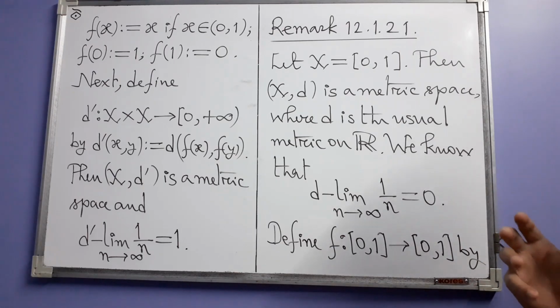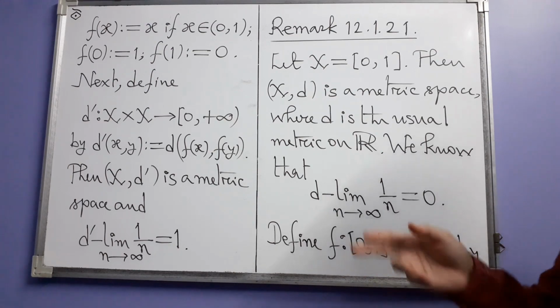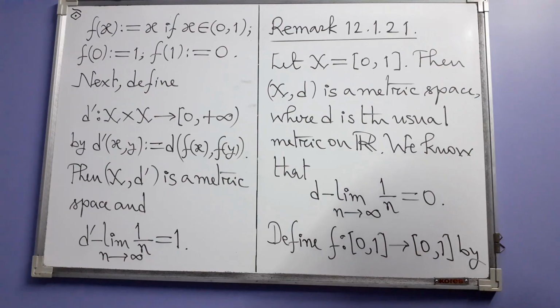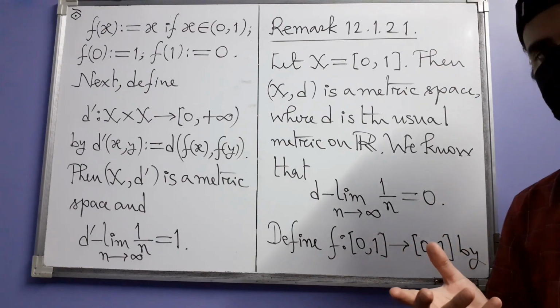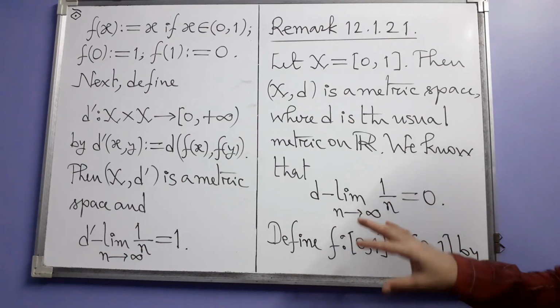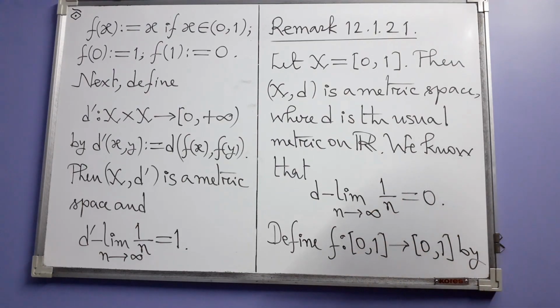Okay, now if we change things a little bit, say we swap the positions of 0 and 1. This may sound a little confusing because actually we are not changing the set X, but the details will become clear. Let's see what it is.